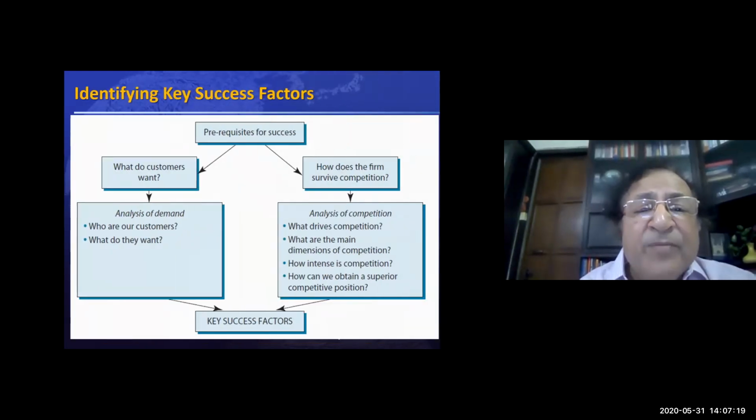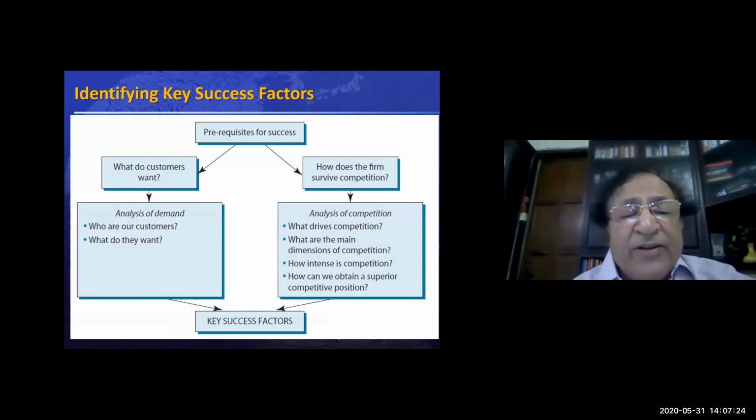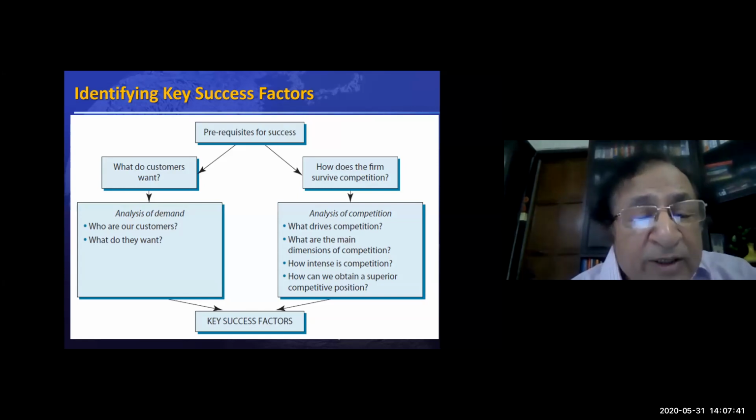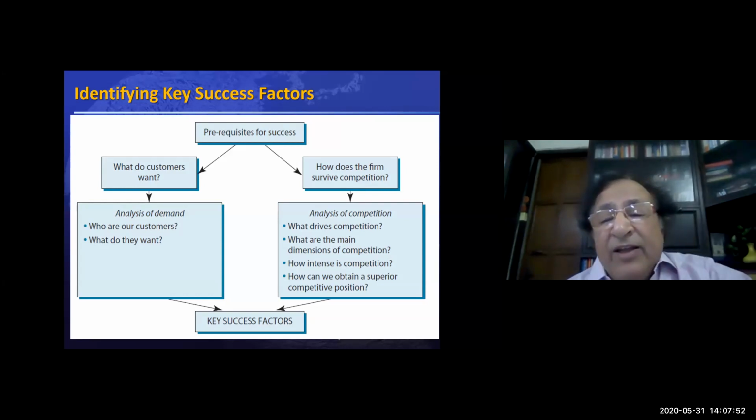So let's look at the example. How do we identify key success factors for an industry? Key success factors are primarily determined by the customer's needs, what customers want. If you identify their requirements, you may be able to get an idea of what the key success factors could be. Because if you are able to provide those same attributes which the customer desires, that means you are going to be successful. On the other hand, you can also find out how the firm survives competition.